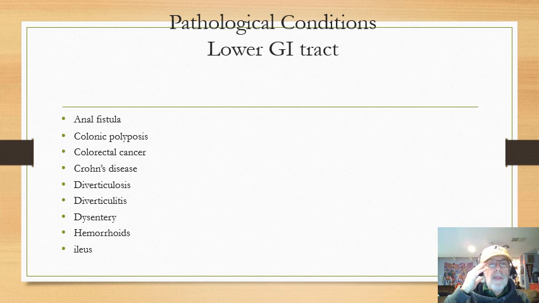Anal fistula. A fistula is an abnormal tube. Some people with certain types of things such as Crohn's disease, and we'll talk a little about Crohn's disease in a couple words down, what the Crohn's disease does is it actually causes inflammation. It causes little channels that will go from the bowel to the outside, and these are called anal fistulas.